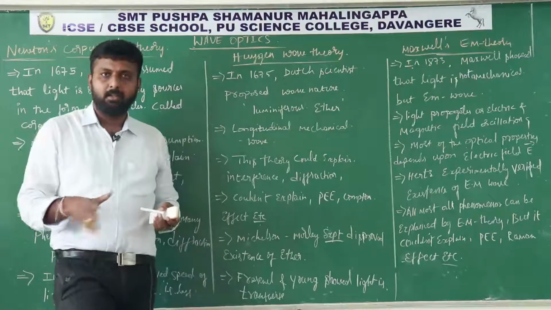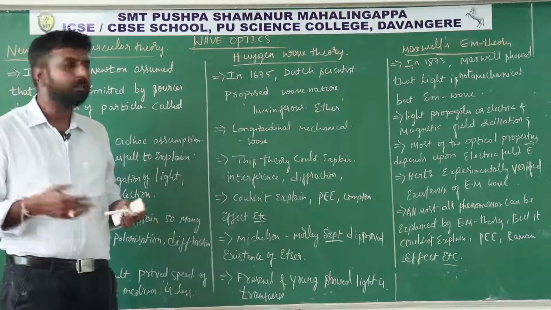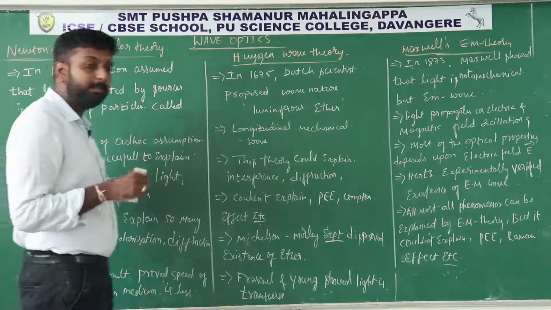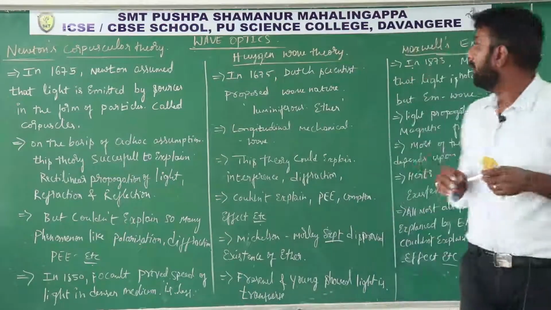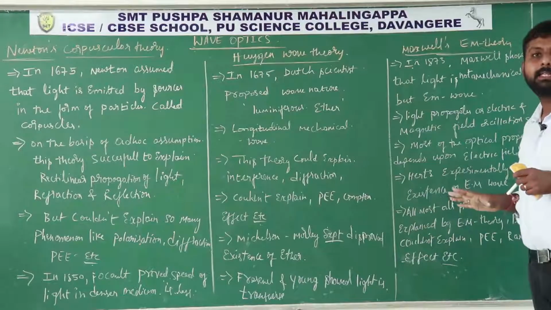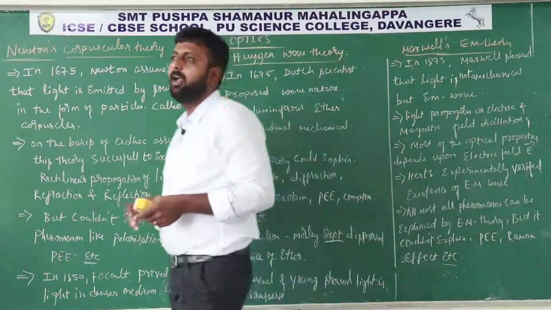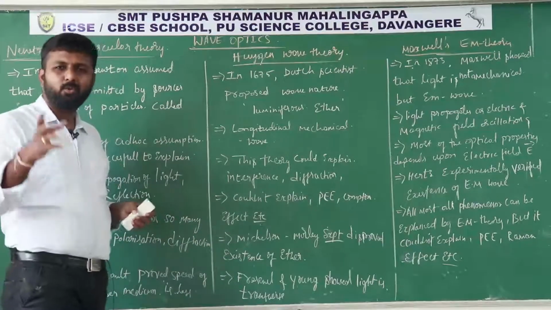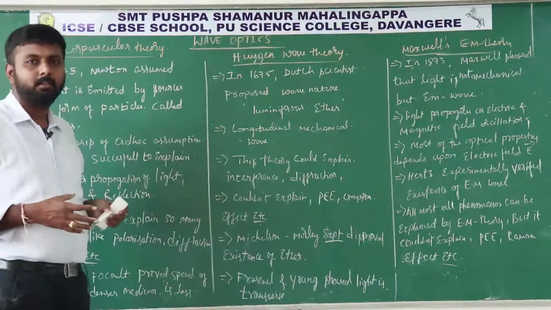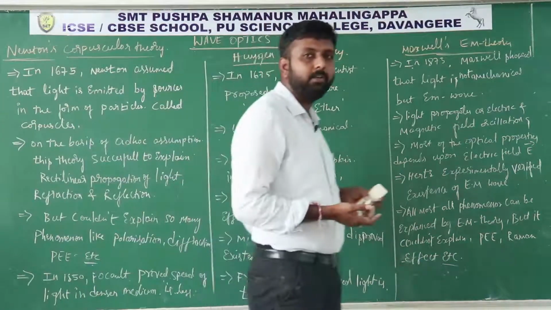The most popular ones are Newton's corpuscular theory, Huygens' wave theory, Maxwell's EM theory, Planck's quantum theory, and the dual nature theory. These are the most important theories for understanding the nature of light.